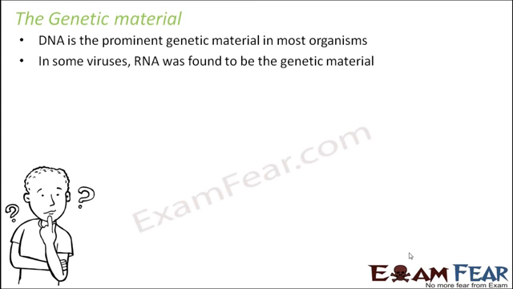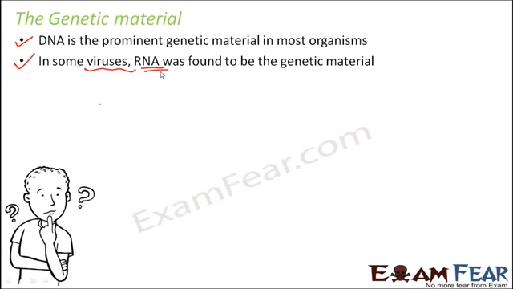So now, it was seen that DNA was the prominent genetic material in most of the organisms. But in some organisms, like some exceptions are the viruses, where instead of DNA, RNA was found to be the genetic material. So the question was, sometimes DNA acts as genetic material, sometimes RNA does the same.